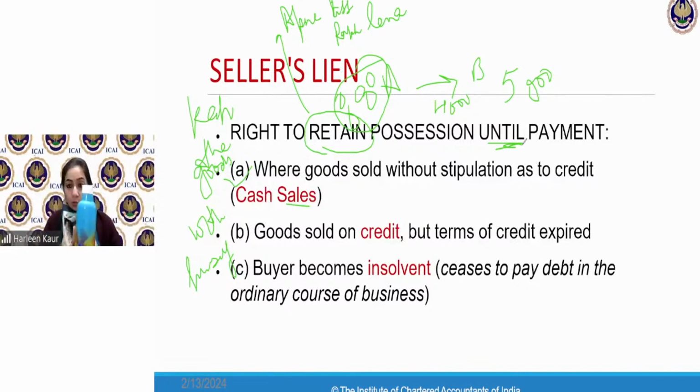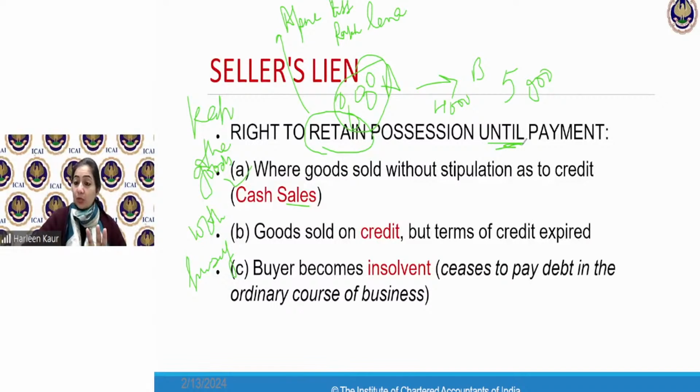I sold you this water bottle. I said this is for 800 rupees. You came and you paid me 750. I will not give you the water bottle. This is my water bottle. I asked you to pay me 800 rupees. You have not paid me. I will keep this water bottle in the drawer and I have exercised my right to lien. I can exercise that right to lien because this is my good. I am having its possession.